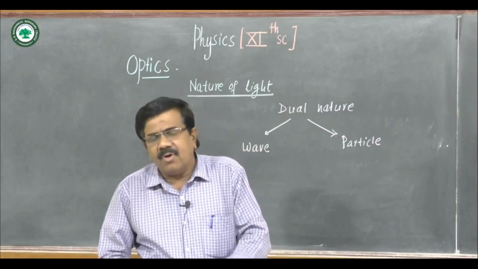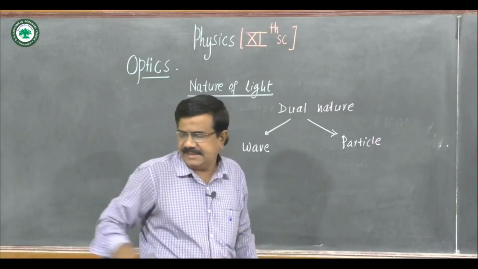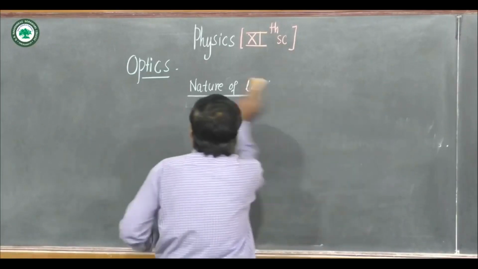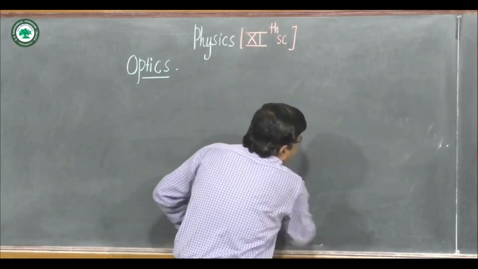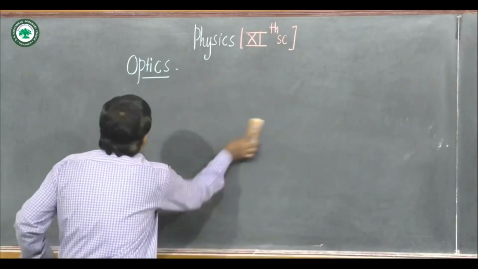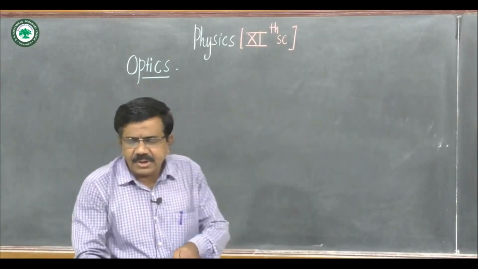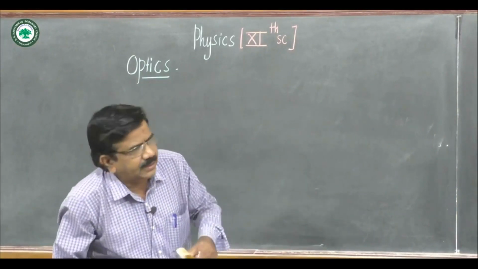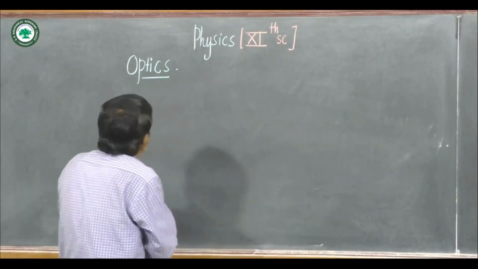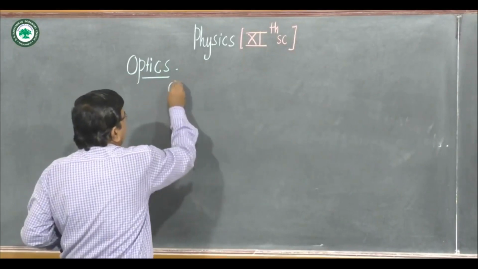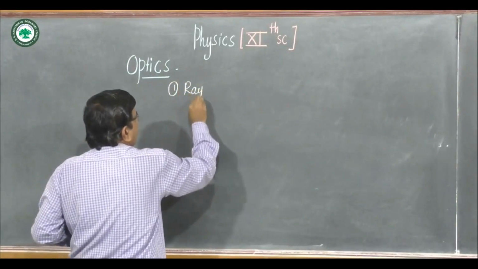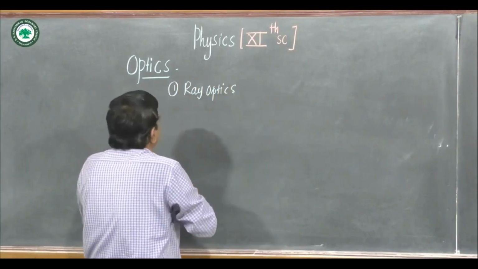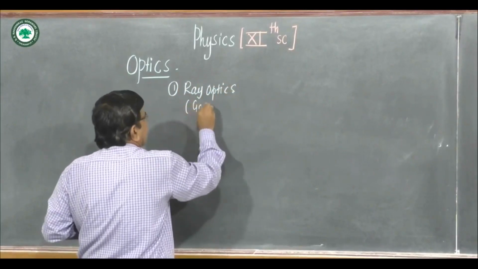Some commonly observed phenomena of light can be classified into three categories. In our life, we see some common phenomena of light, and they are classified into three types. First is ray optics, or geometrical optics.